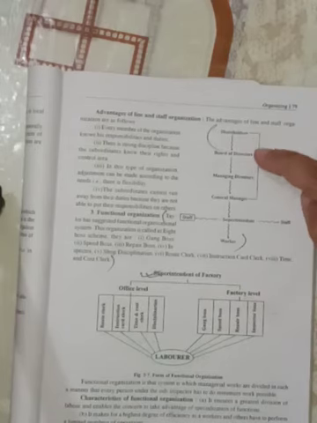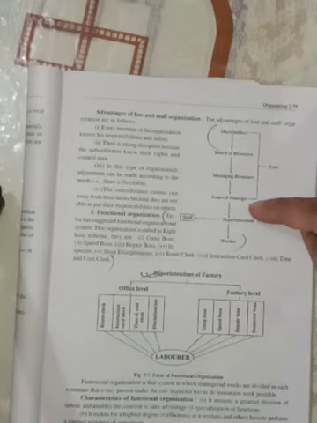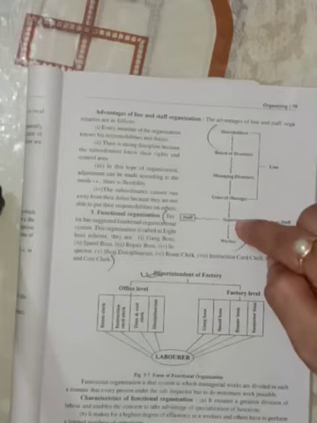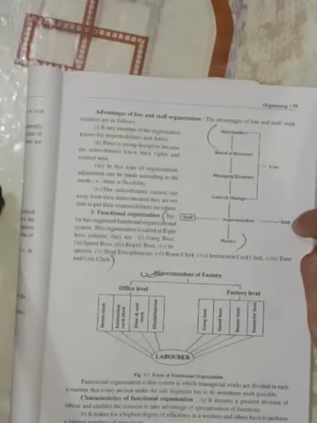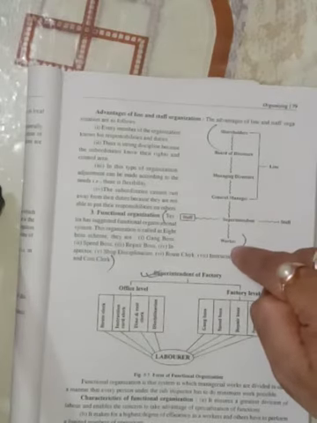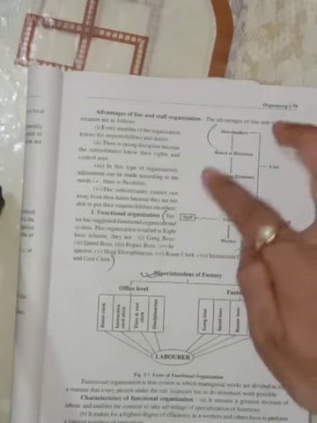Now, in this type of organization, if you see the diagram here, at the top level there is shareholders, then board of directors, managing directors, general manager. So these are line, and after that there is superintendent, and at both ends of the superintendent there is staff, and below there is workers. So here this is line and staff.